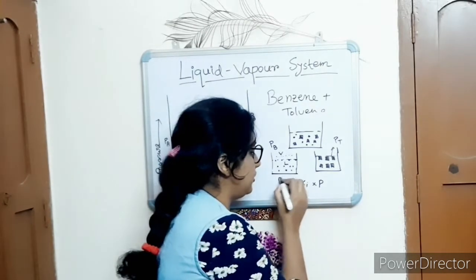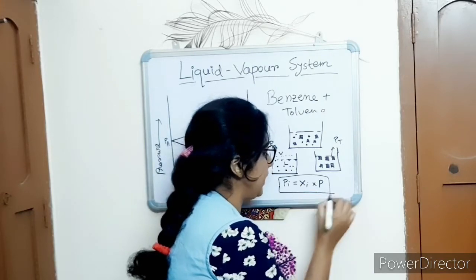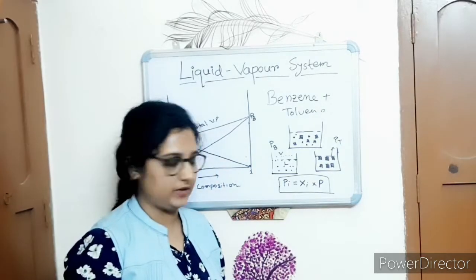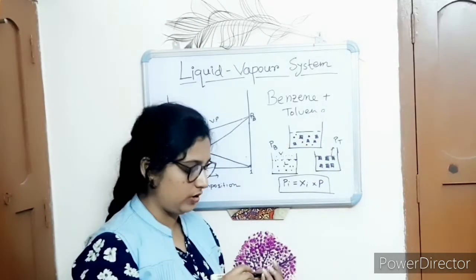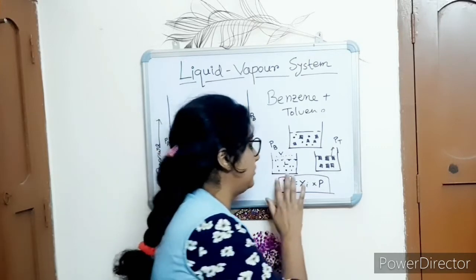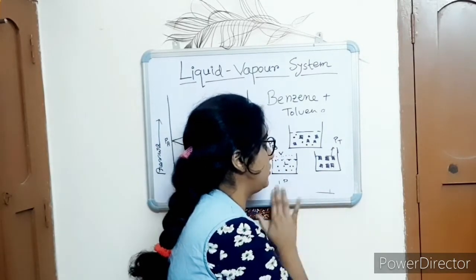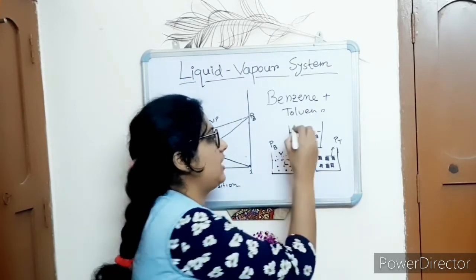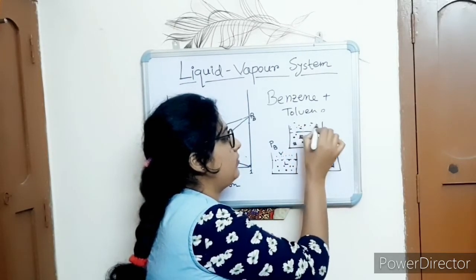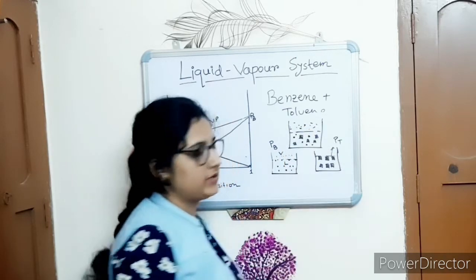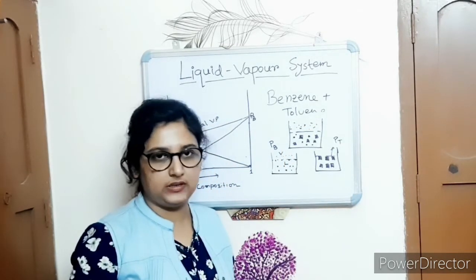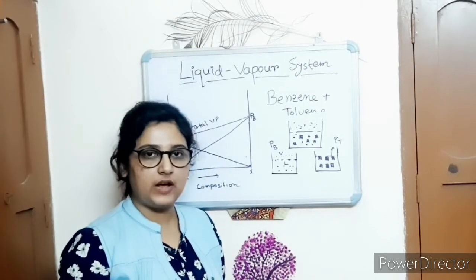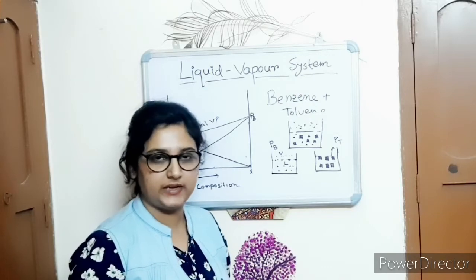This is Raoult's law, that is, the partial vapor pressure is equal to the mole fraction times the vapor pressure in the pure state. So when the mixture is following Raoult's law, another assumption is that the molecules present in the vapor phase, that is, benzene in the vapor phase or toluene in the vapor phase, are also behaving as ideal gases.